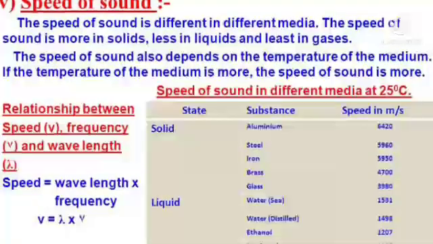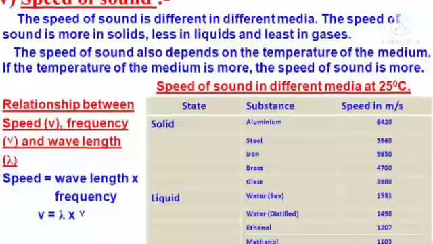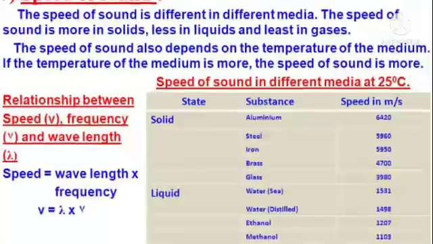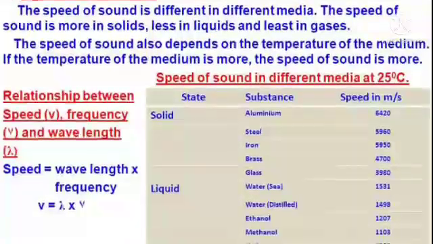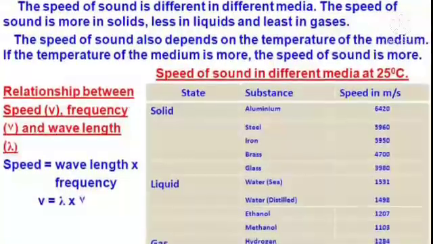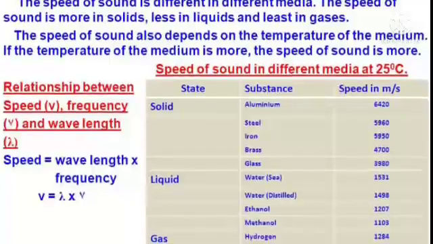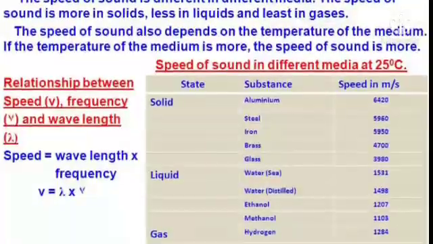Relationship between speed, frequency, and wavelength. Speed is equal to wavelength multiplied by frequency. Have a look at the speed of sound in different media at 25 degrees Celsius.